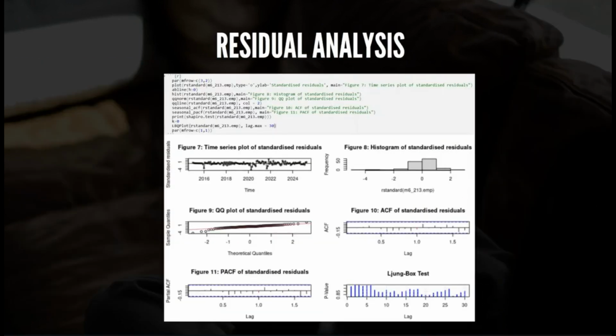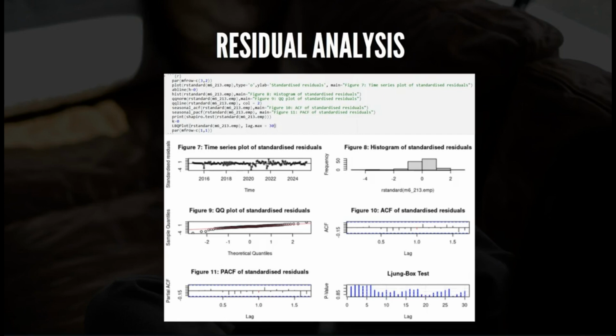Looking at our residual analysis, I will walk you through 6 important tests. From the time series plot, we observe that there is constant variation with no obvious trends. Secondly, the histogram reveals the residuals are approximately normally distributed. Similarly, in the QQ plot, all points lie very close to the reference line. That's the normality. In both ACF and PACF plots, most correlations fall within the confidence bands.